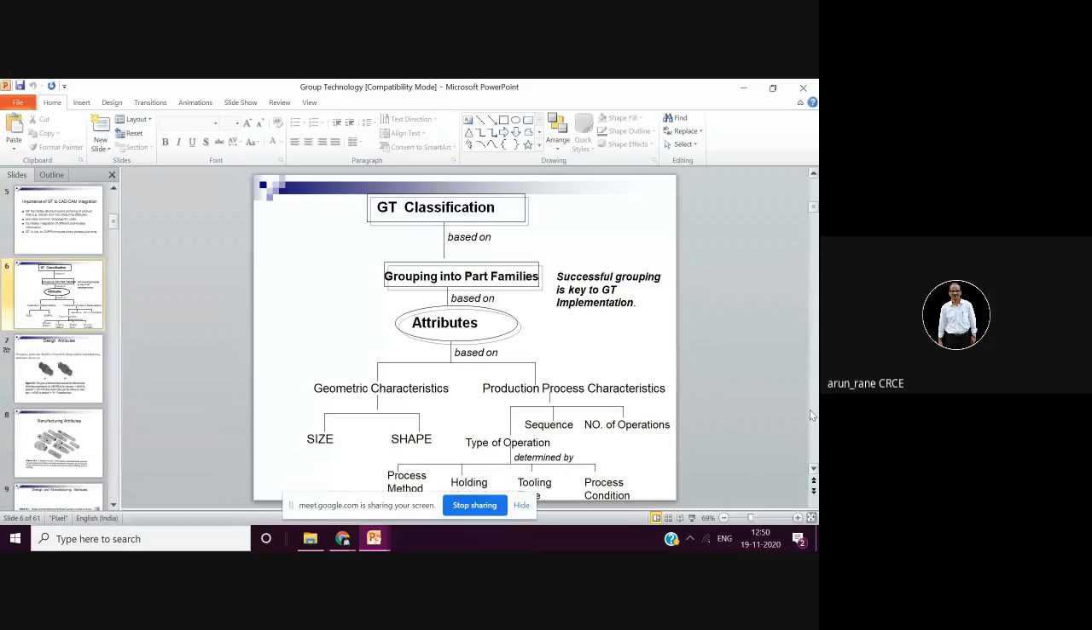Then production process, what is your production method, production process characteristics, whether it is only turning, or only milling, or only EDM, or only gear teeth cutting. So that is again another way of classification.